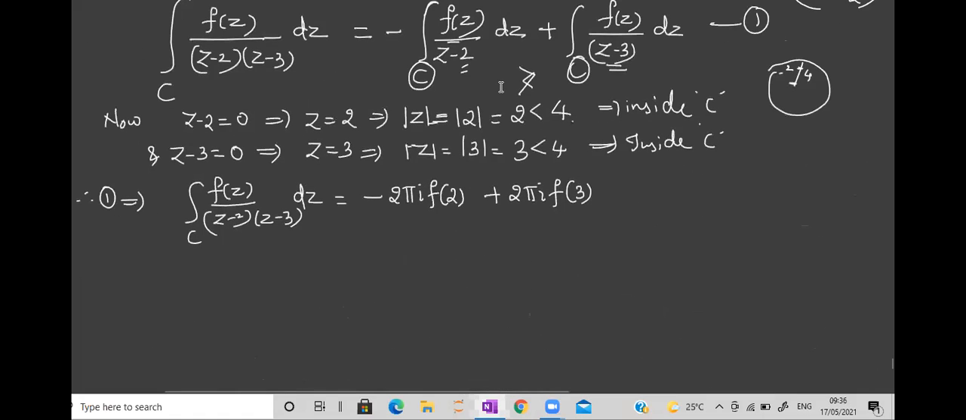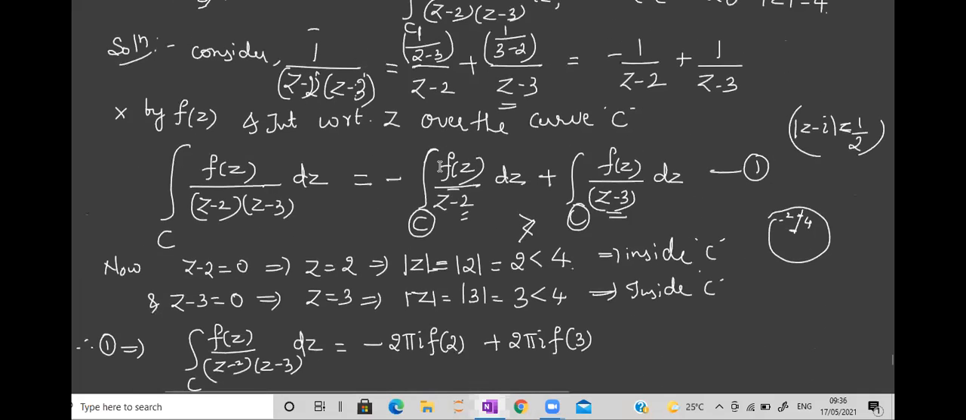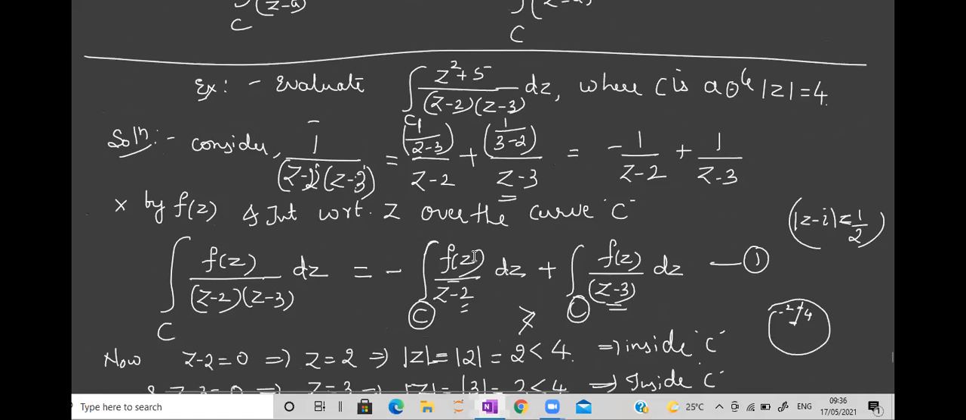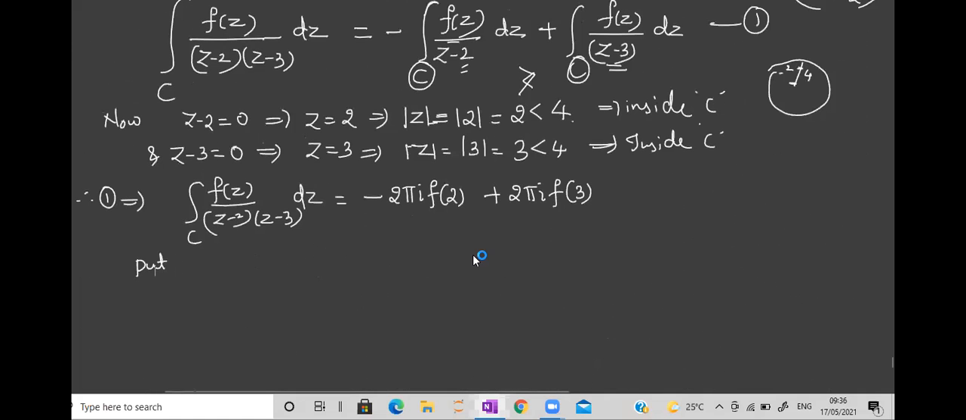After this, what do you do now? Now, we have not seen any numerator till now, correct? So what you have to do, take f of z as the entire numerator that is given in the problem. Getting it? So what is to be done here? Put f of z equal to, what is my numerator in the problem? z square plus 5.